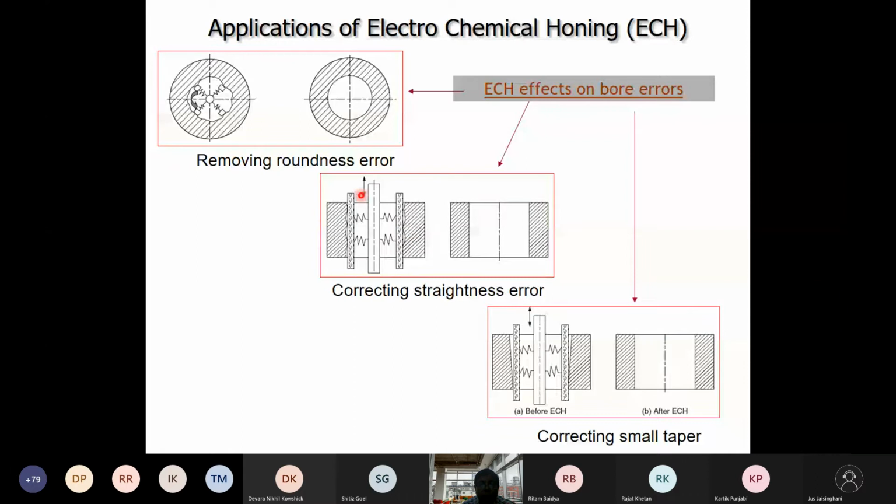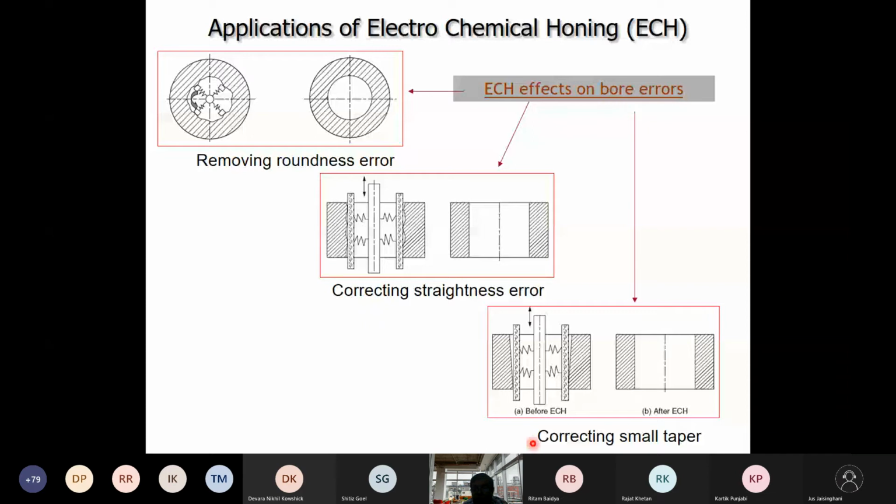So if the thing rotates and reciprocates, gradually with time we will be able to rectify the correctness error and get a correct, straight surface through the electrochemical honing action.